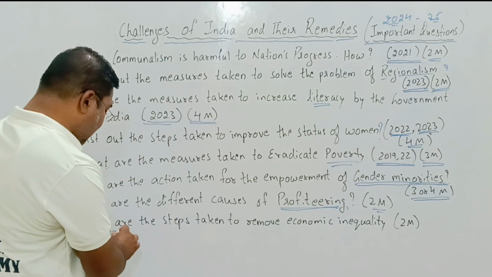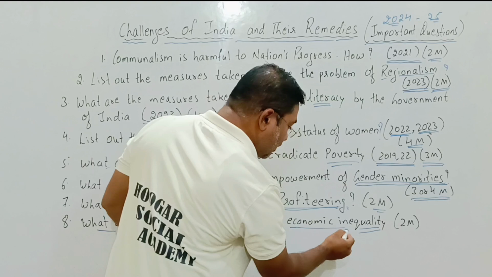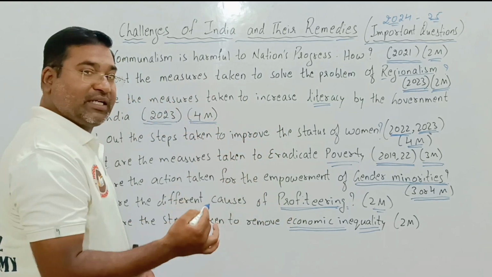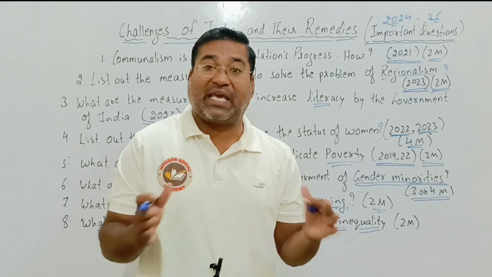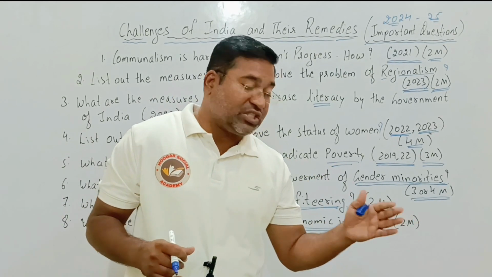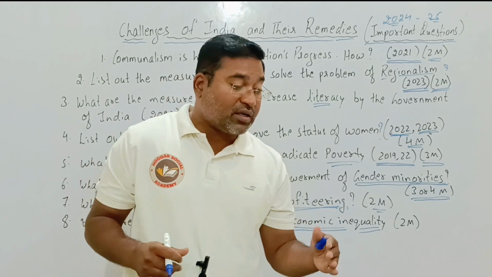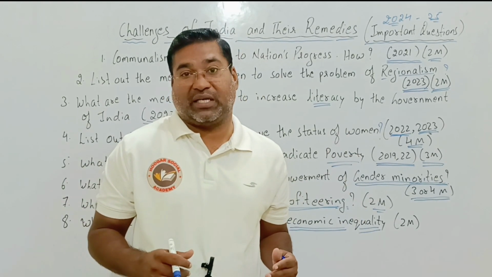And the last, very important: what are the steps taken to remove economic inequality? This is also one of the important ones. It's about economic inequality. Why has a gap between the urban and rural, between the rich and poor, taken place? What steps have to be taken to eradicate this gap?